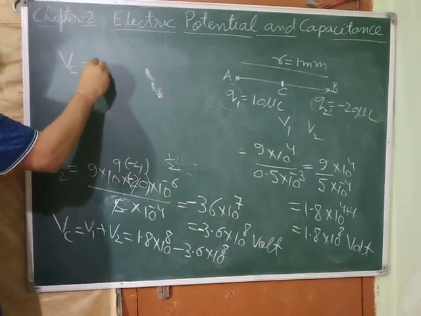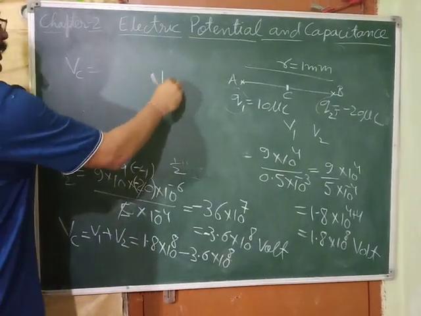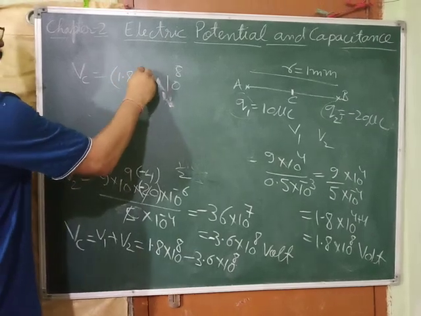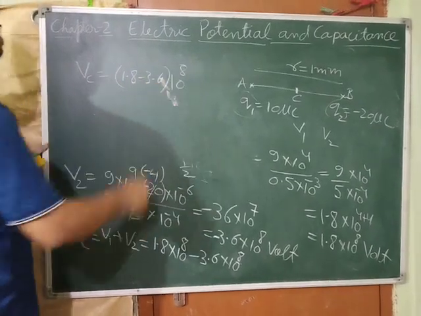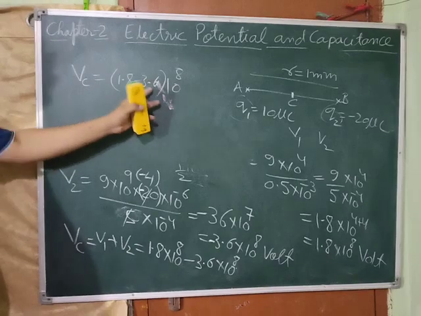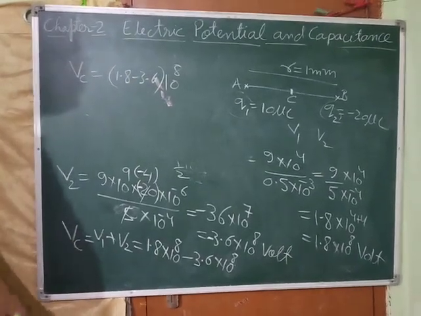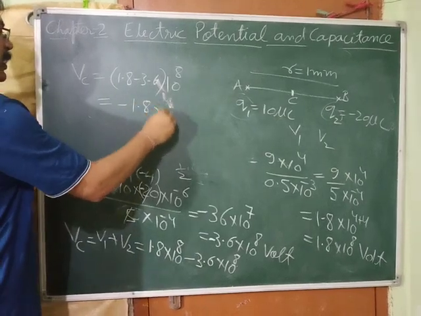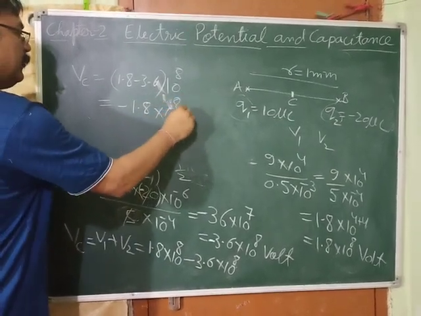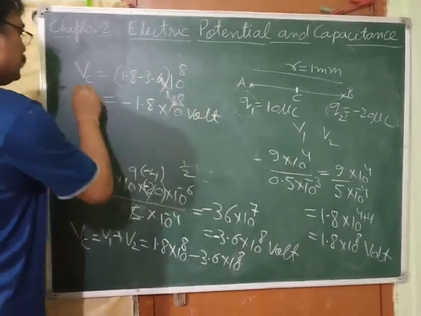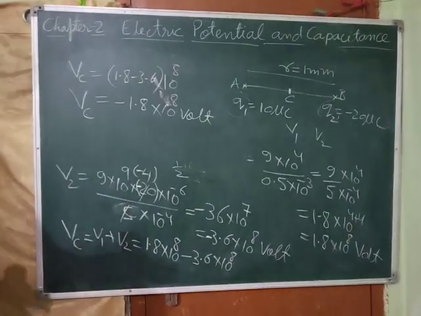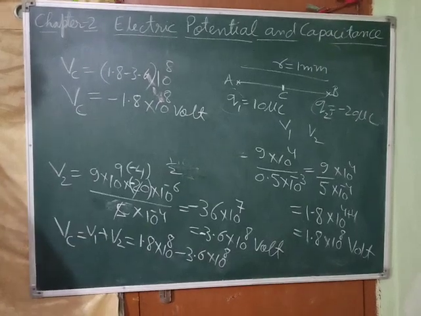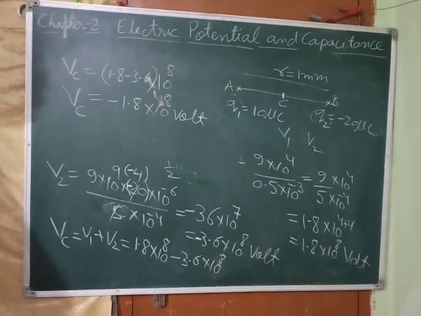Vc is 10 raised to the power 8 we can take common. We are left with 1.8 minus 3.6. So 3.6 is double of 1.8. So what we will get? Subtracting, we will get minus 1.8 into 10 raised to the power 8 volt. This is the potential at point C. So in this way we can solve the questions using this formula of electric potential. Okay.